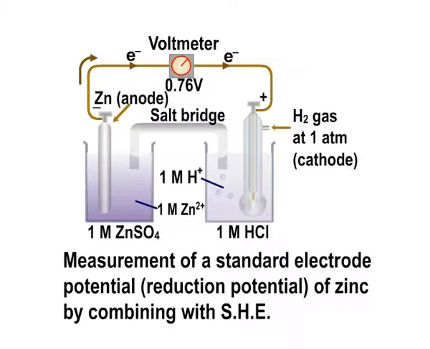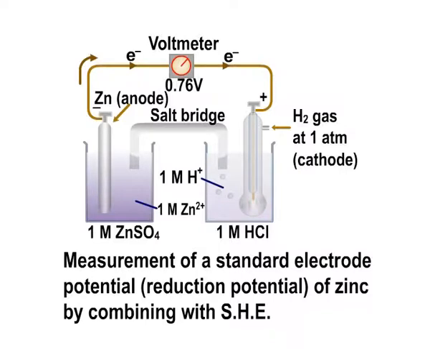This half cell is connected to the standard hydrogen electrode through a salt bridge. The electrodes are connected to a voltmeter. From the measured EMF of the cell, the standard electrode potential of the cell is calculated. This method is illustrated as shown on the screen.